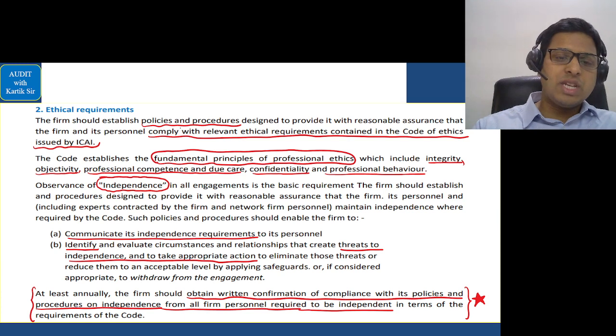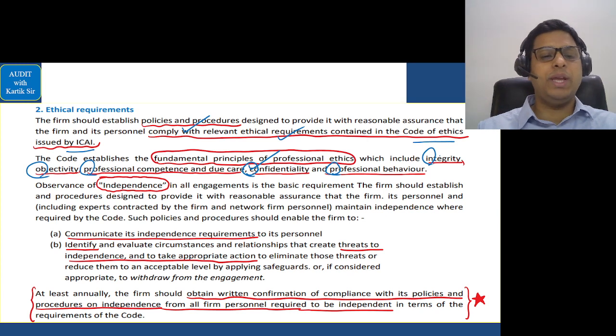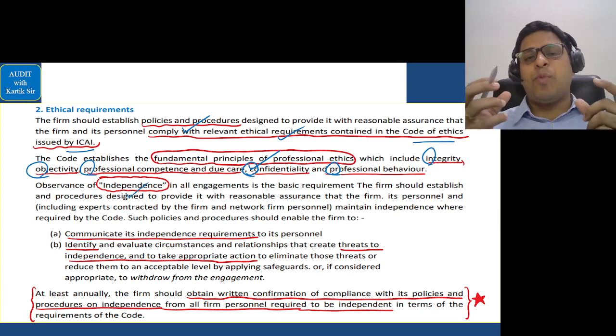So they're given here the policy and procedures should comply with the relevant ethical requirements contained in the Code of Ethics issued by ICAI. Fundamental principles of professional ethics. We had just done that answer. That is called COPIC. Remember, confidentiality, objectivity, professional competence, professional behavior, and finally you have the integrity point. Next, independence is an important matter for the auditor.